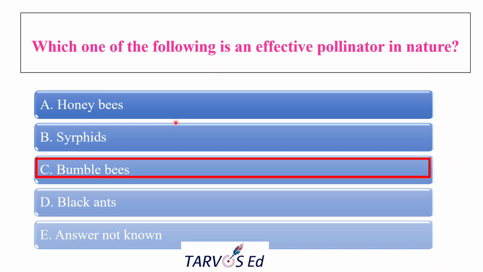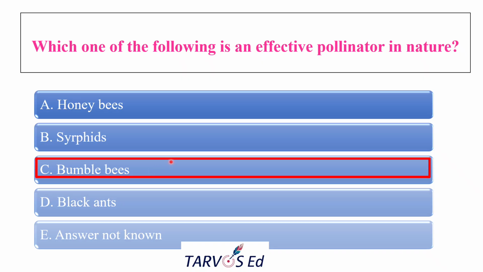Okay, and syrphids. Syrphid is also known as hoverfly. Here the adults feed on the nectar and pollen, and they do contribute to the pollination, but they carry very little pollen and are less consistent also. Okay, and black ant, this is also a flower visitor, but not helping with the pollination.